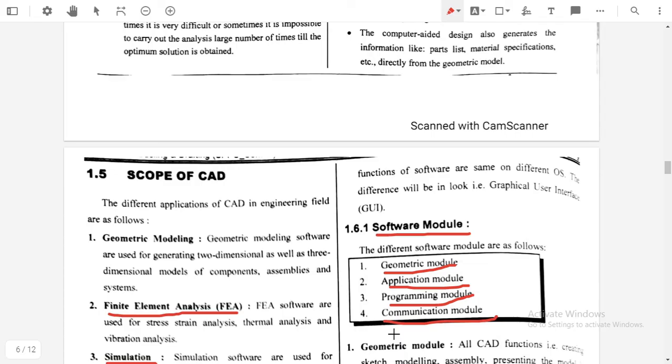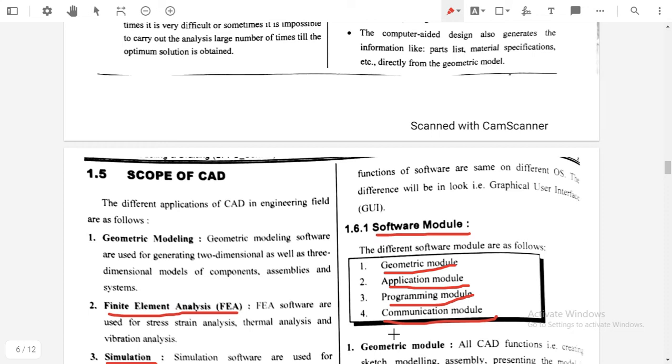We may need to print this object, or we need to 3D print this object. Then here the geometrical module has its own strength. Then we transfer this file to the application module. Then the application module has its own strength, but we need to make the communication between these two modules.